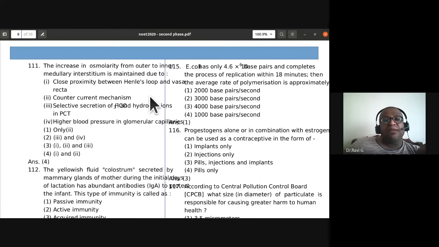So in that chapter, you'll be coming across this. The excretion chapter, excretory system. So 1 and 2 are the correct options. The increase in osmolarity is because of close proximity between Henle's loop and vasa recta and the counter current mechanism. So 1 and 2. The fourth one is the right option, 1 and 2.